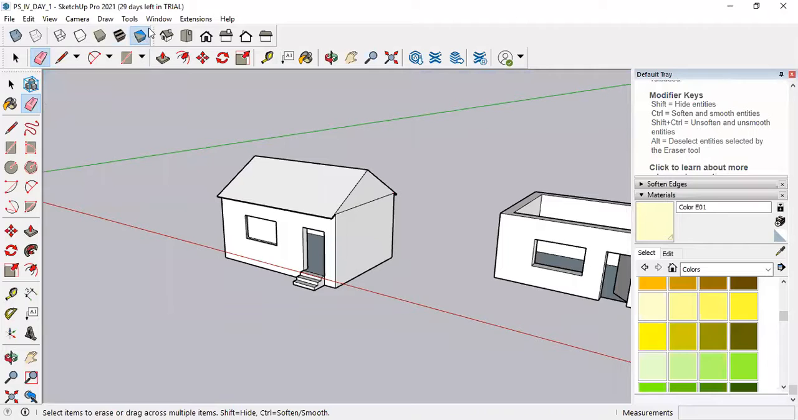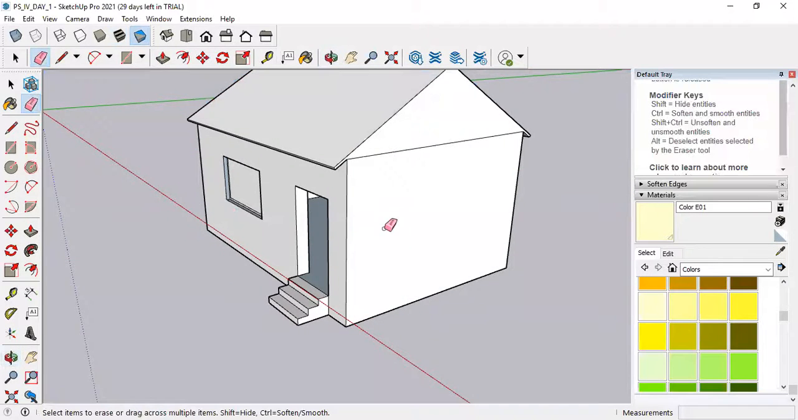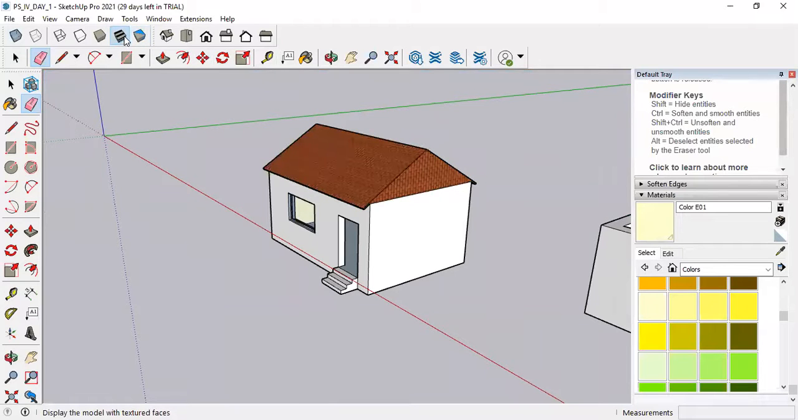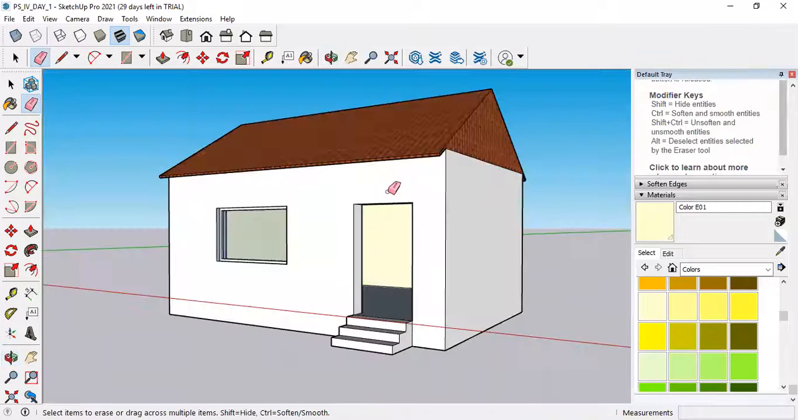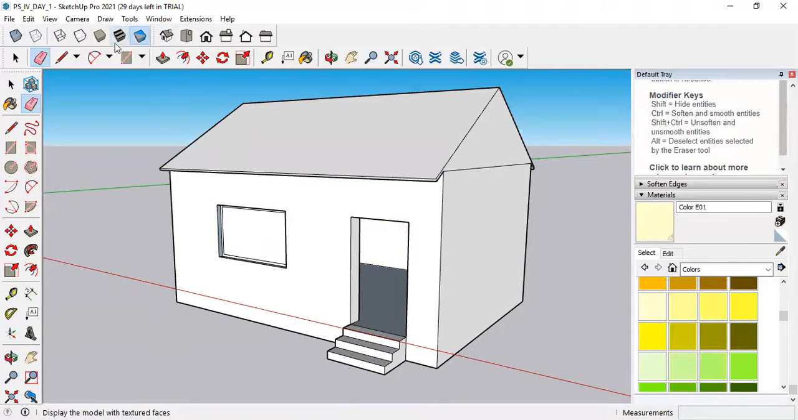One minute. It is a monochrome option. What happens in monochrome? It will give you a black and white view. Only the lines will be visible and the white planes will be visible to you. If you apply any color in your drawing, it will not reflect because it is in monochrome mode. If you switch on shaded with texture, you will be able to see that inside you have applied yellow color and for the roof you have provided the texture, but in monochrome it is not visible.